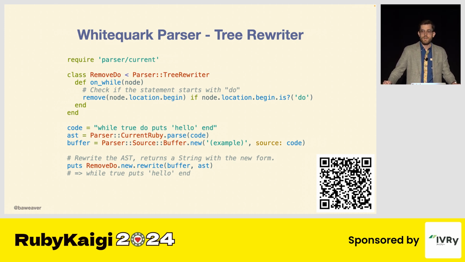But also, the fascinating part of this is that if you happen to make multiple changes, what if they change the same code? What if they do so in a different order? What happens if they run into each other? Tree Rewriter gave us a lot of syntax and ability to deal with these scenarios to where we would not have these issues, which allowed tools like RubyKaigi, which rely on several rules, probably hundreds to probably 500 in some larger code bases, to very accurately be able to do this.